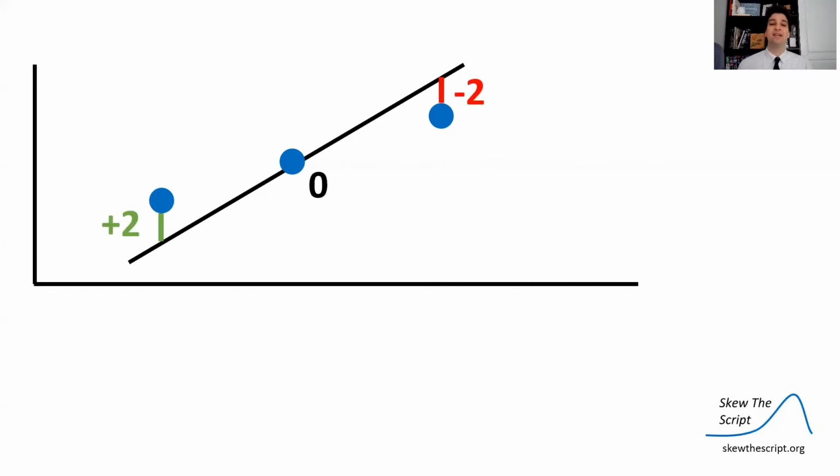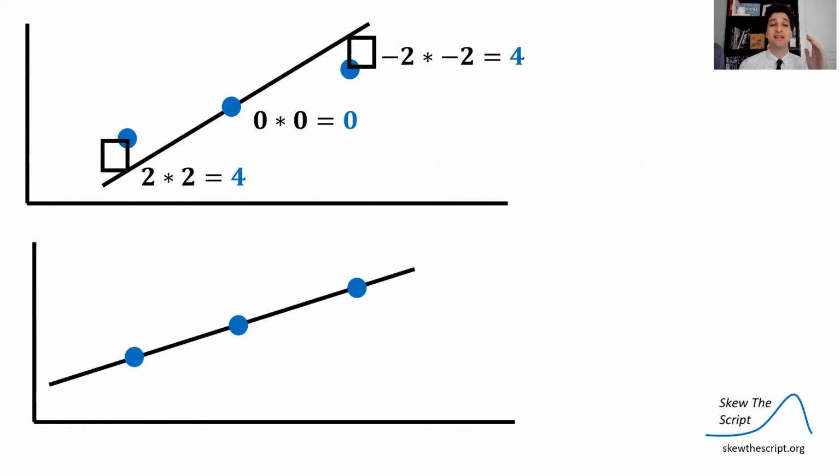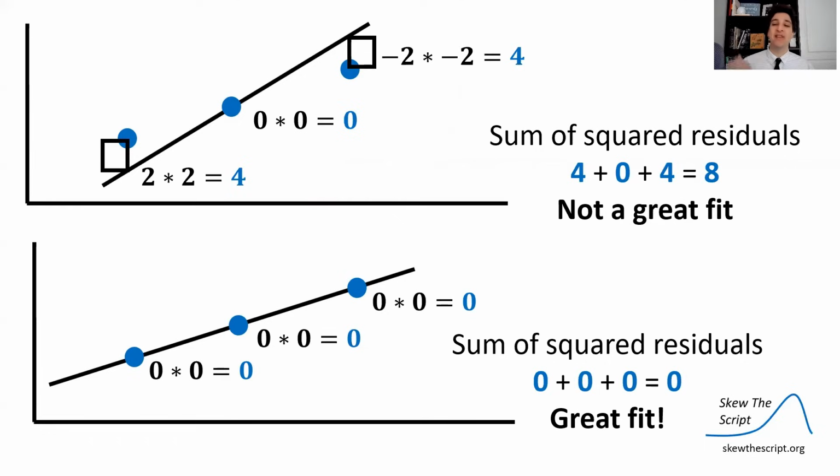What if instead we take those residuals and we square them? We take the +2 and the -2, we square them. So we get essentially the square area in that residual. -2 times -2 is +4, +2 times +2 is also +4. When we square, the negatives go away because we're multiplying. So now when we take the square residuals from both of these models and we add them together, obviously the model that was a better fit, 0 times 0 is still 0, and the sum of the residuals is still 0, whereas the residual square sum for the worse model is now 8. So now we see, okay, the model on the bottom is better.